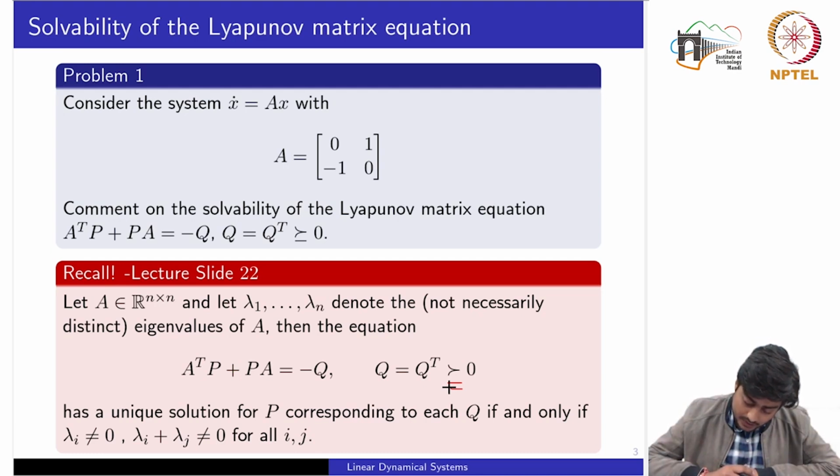So corresponding to each Q, the solution is unique if and only if the eigenvalues of the matrix A are not equal to 0. In addition, the summation of two eigenvalues, lambda i plus lambda j, should not be equal to 0 for all i, j.